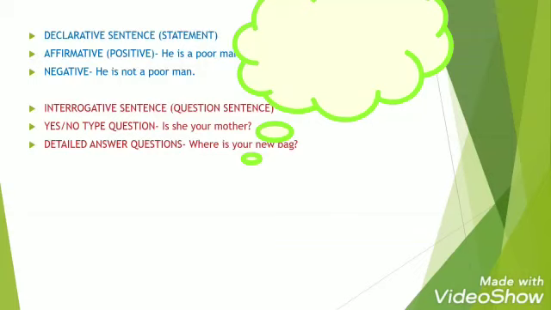The other one is the detailed answer question, in which you have to give the answer in detail, and it starts with a question word like what, how, when, where, how long, and so on. For example, where is your new bag? In these types of questions, you can never give the answer in yes or no. Suppose somebody asks you, where is your new bag? And you reply, yes. Isn't it funny?